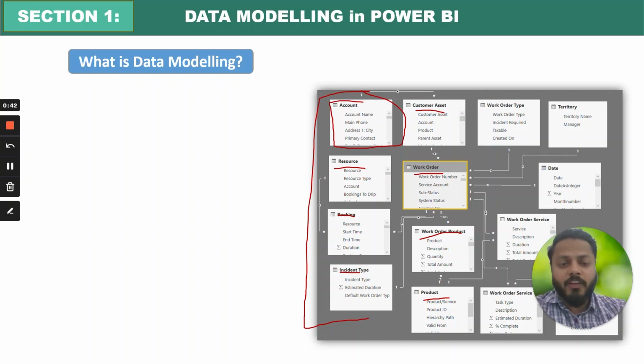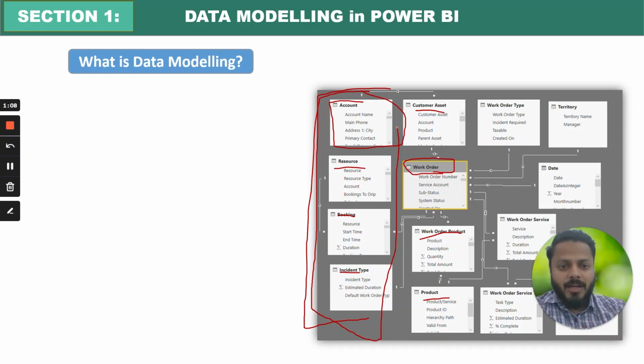So you have to understand which primary key will become my foreign key for other table and which are my unique keys. So I will talk about all those keys later on, but you have to understand these concepts. So first of all, here you can see this work order looks like my fact table, and these are my dimension tables. So I'll talk about fact table and dimension table as well in my upcoming slides.